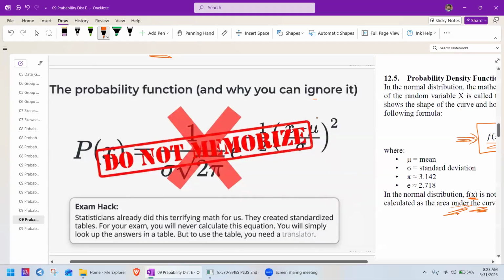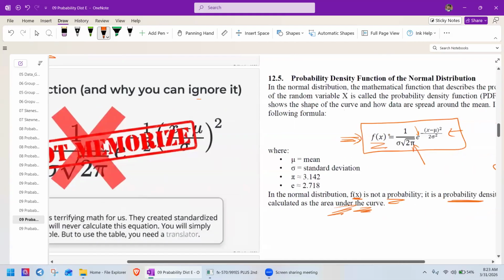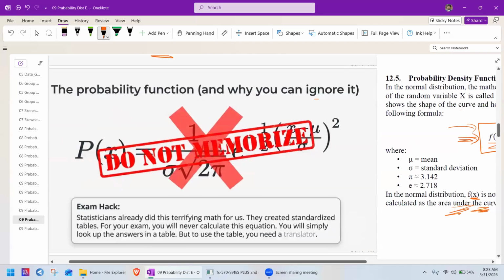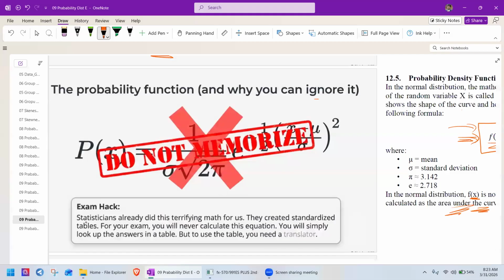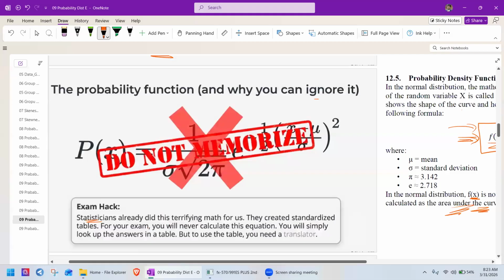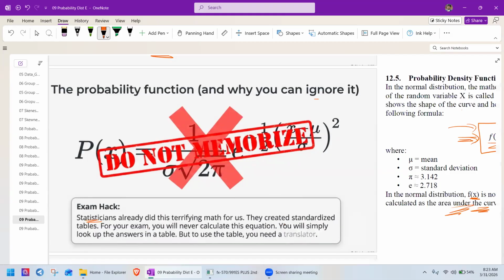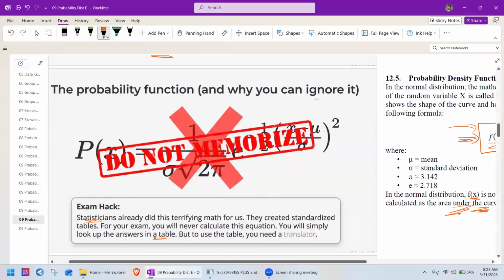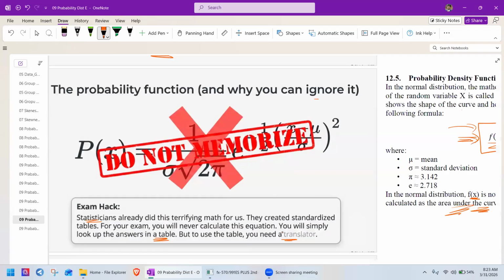And the good news is, why you can ignore it? You don't have to remember this function, right? You do not memorize this function because statisticians already did this terrifying mathematics for us. They created a standardized table. For your exam, you will never calculate this equation. You will simply look up the answers in your table. But to use the table, you need a translator. You should know the logic behind the table.